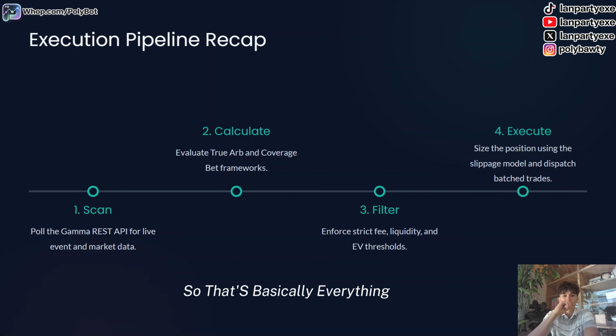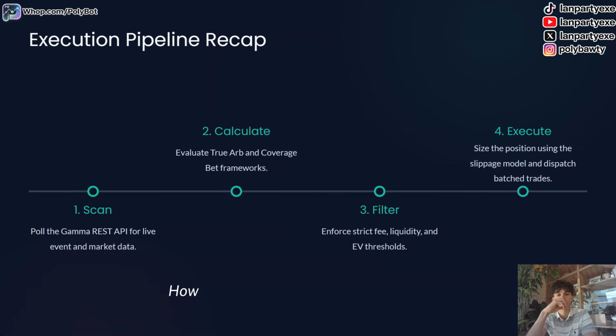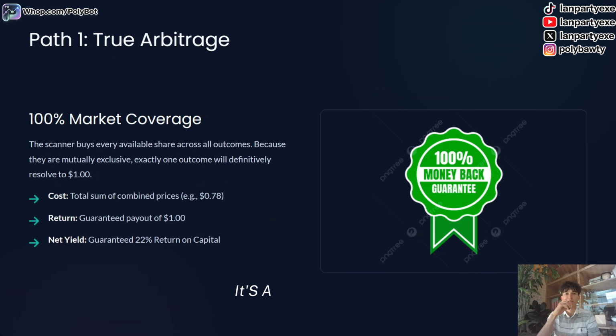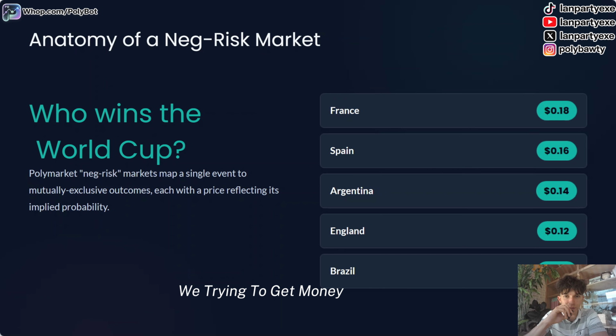So that's basically everything I built. If you want to take a look at it, I just wanted to explain how the arbitrage scanner really works. There's a lot going on. True ARB, we're trying to get money. Let's go.